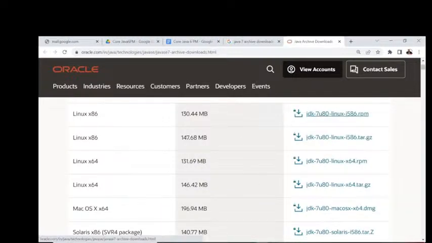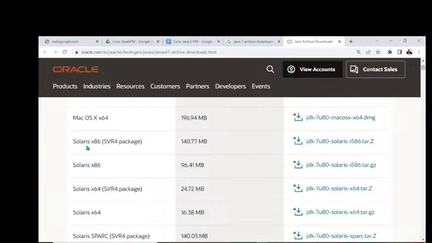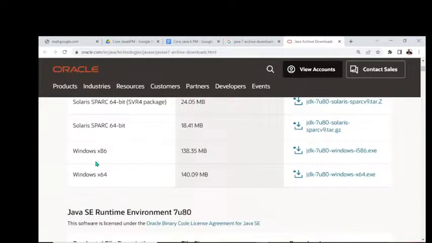This is one link for Java software. Then these four Linux operating system links. Next one, Solaris only. Then after that, the Windows operating system. Of course, if you go more internal, Mac and everything will be available.